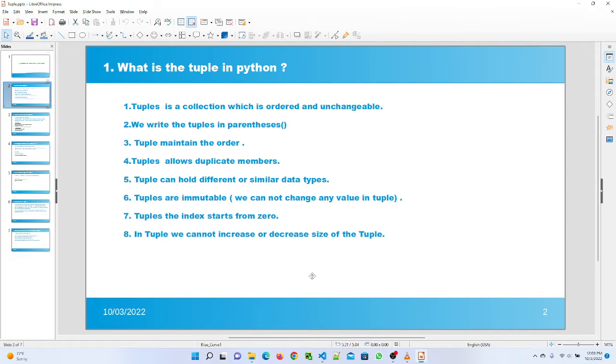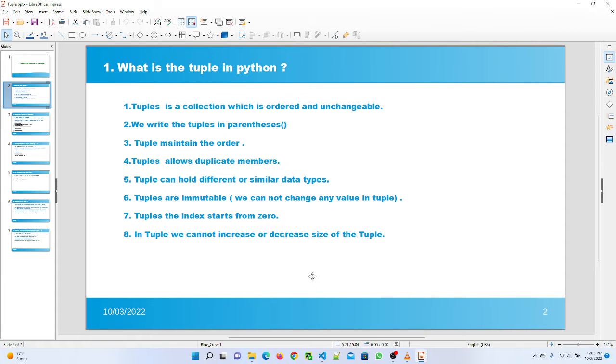So here's the first question. What is the tuple in Python? Tuple is a collection which is ordered and unchangeable. We can write tuples in parentheses. Tuple maintains the order. Tuples allow duplicate members. Tuples can hold different or similar data types.